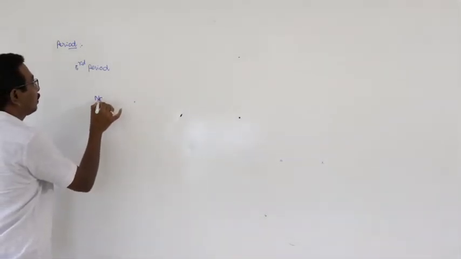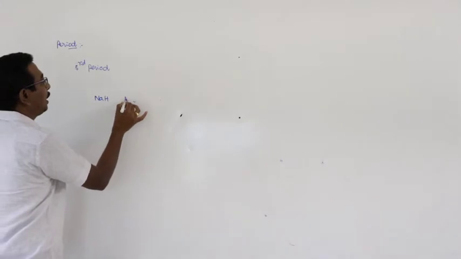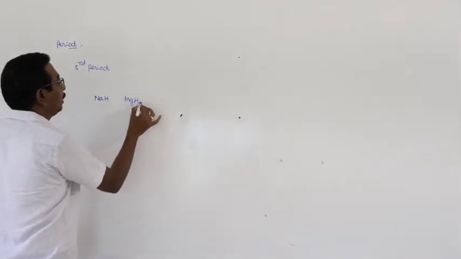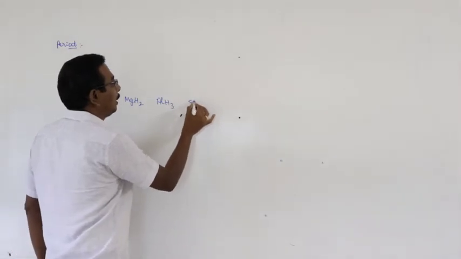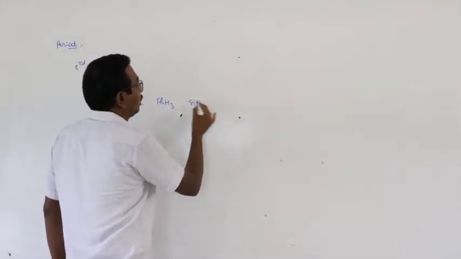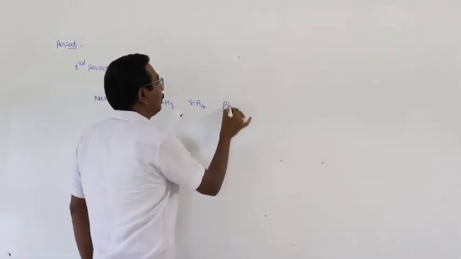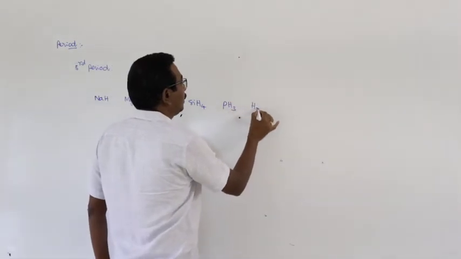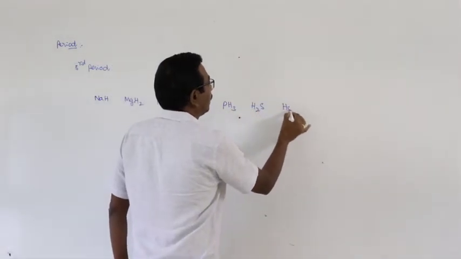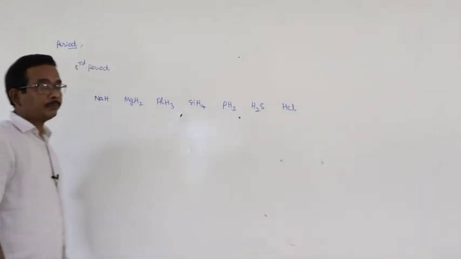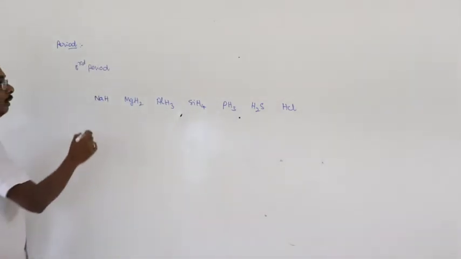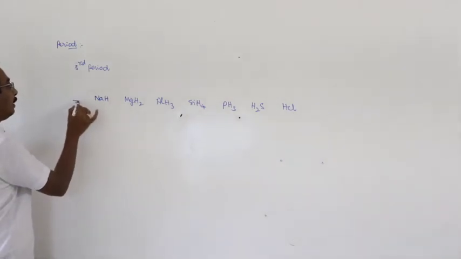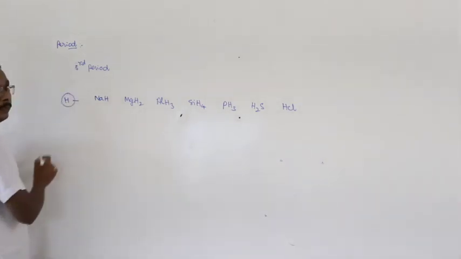Here, the first one, sodium hydride, magnesium hydride, aluminum hydride, and PH3, H2S, and HCl. And next one, this is with respect to hydrogen.